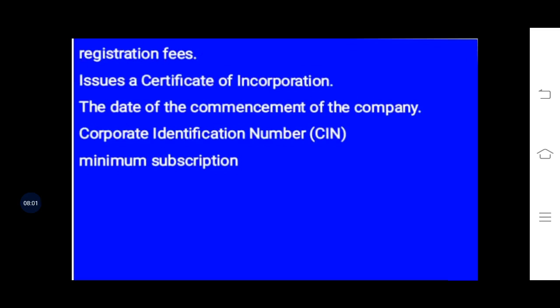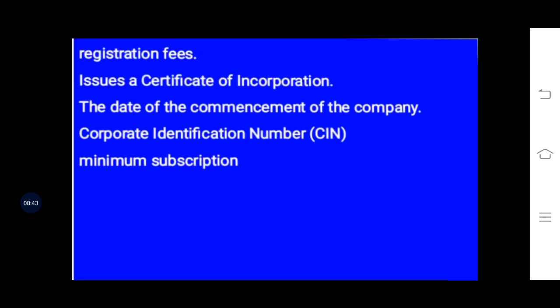This is a 21-digit alphanumeric code, in which there will be some alphabets and some numbers. So altogether that alphanumeric identification number is formed, and it is of 21 digits, known as the corporate identification number.